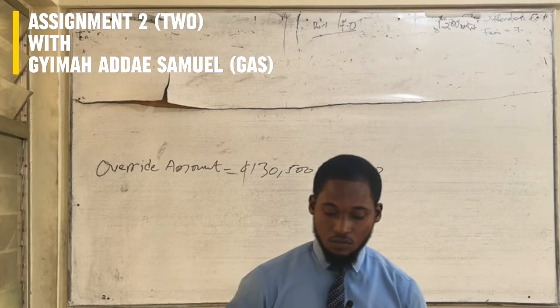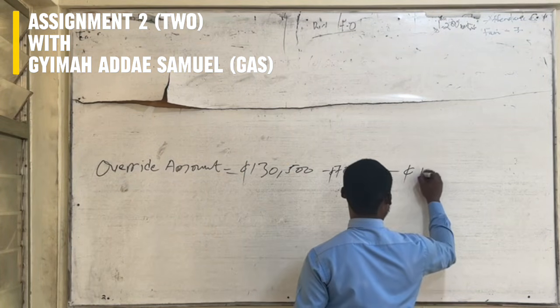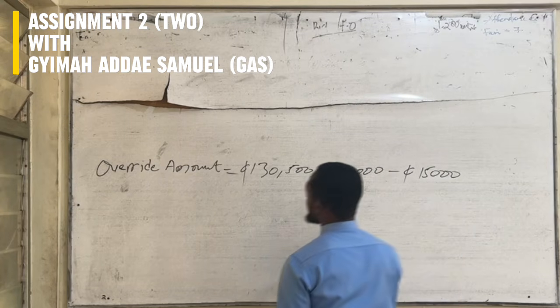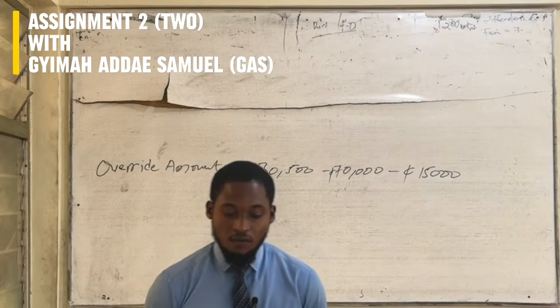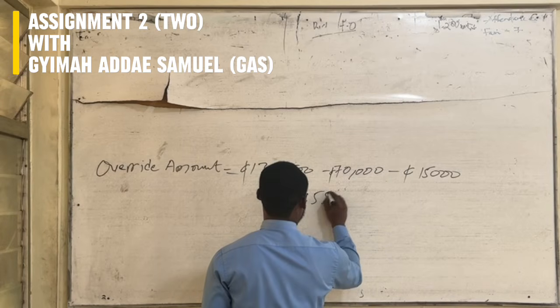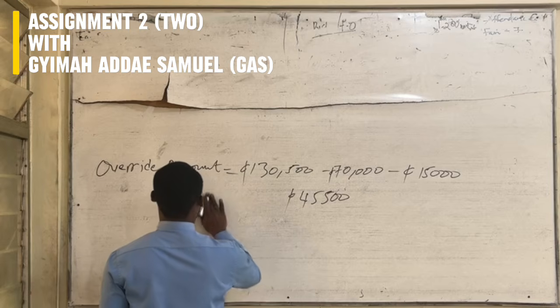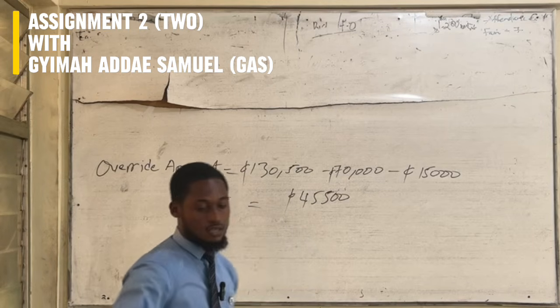Then we subtract our returns, which is 15,000 Ghana cedis. So the override amount is 45,500 Ghana cedis.